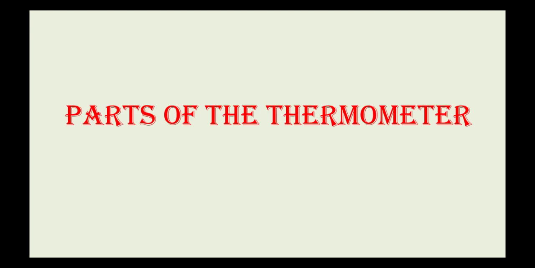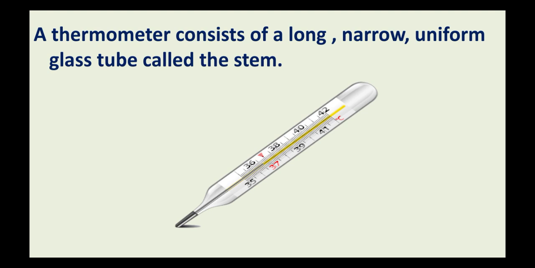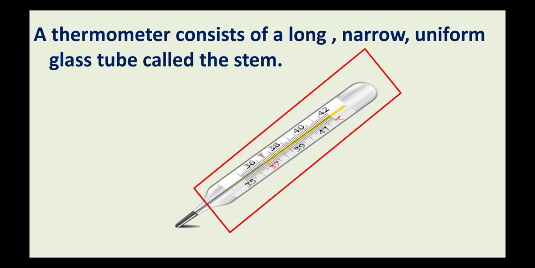Now that we have spoken enough about the invention of the thermometer, let us see the parts of a thermometer. So the entire thermometer is made up of a glass tube. It is called a stem. If you look carefully over here, I have highlighted it with the help of a box.